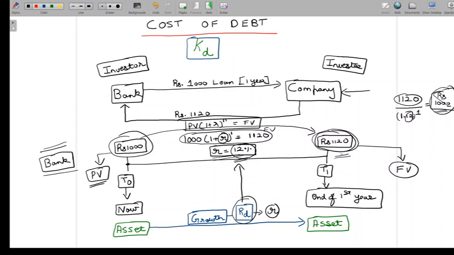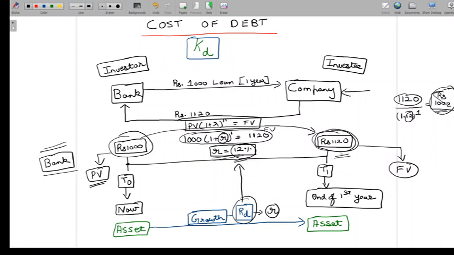So what's important to observe here is future cash flows associated with an investment, if discounted by the return on investment rate, is going to give you the present value of the investment.